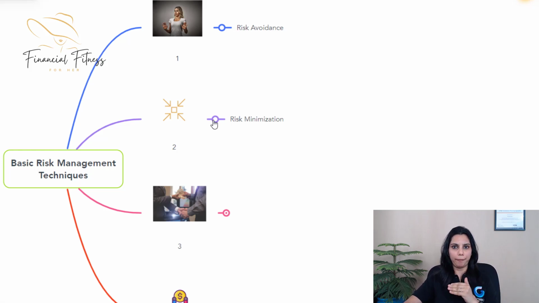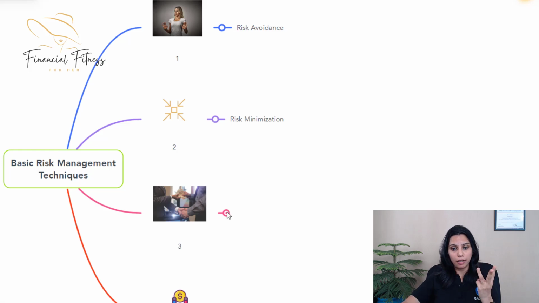So for example, in financial terms, risk minimization could be choosing a loan plan with a fixed EMI. By choosing a loan with a fixed interest rate, you are ensuring that you are paying a fixed EMI for that particular loan. So in this case, the volatility in your cash flow is reduced, and therefore you can plan your expenses and your investments in a better way. So this is called risk minimization.